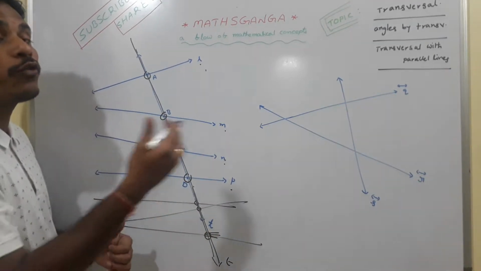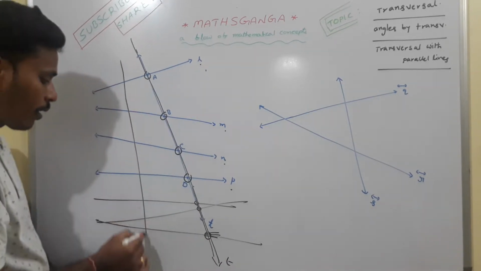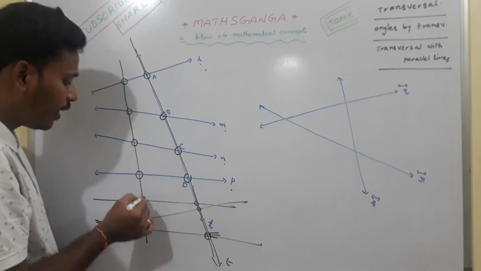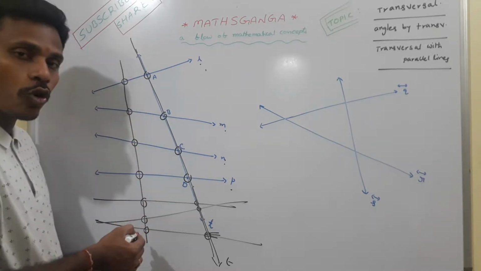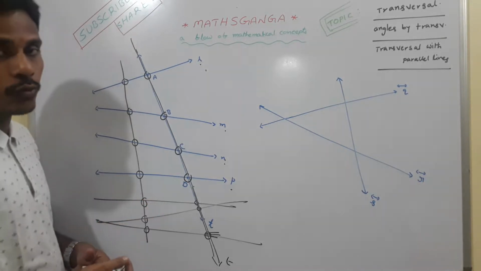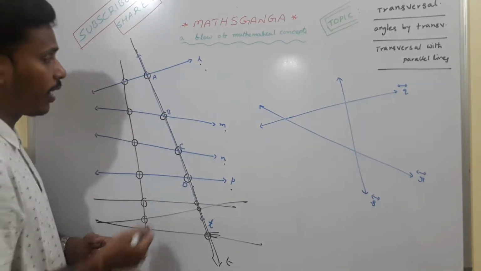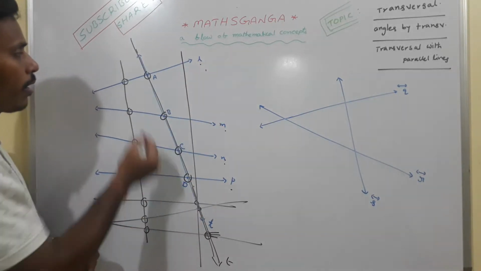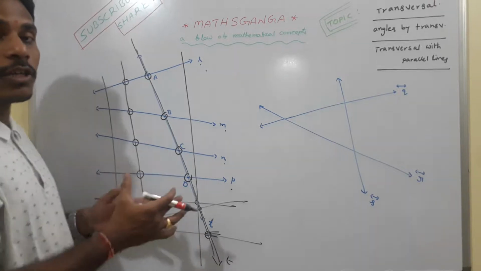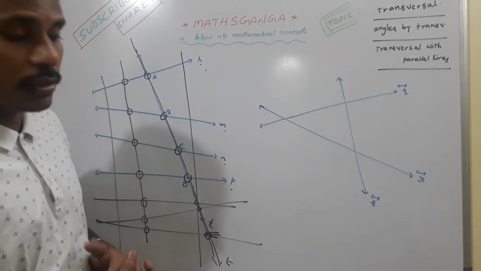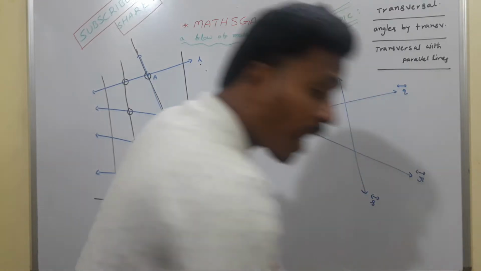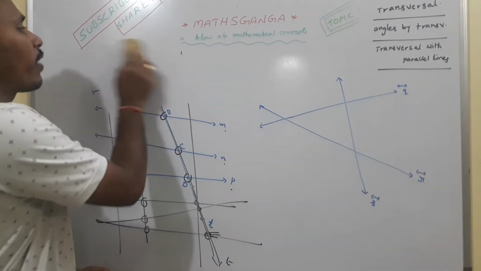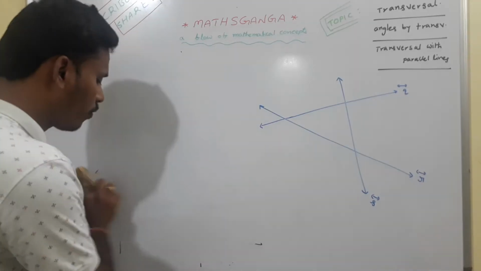Suppose, if you draw one more line like this, such that it has to intersect all the given lines at different points, then we also call this as another transversal. Like this, for a set of given lines, we may draw many number of transversals. Suppose, this is another transversal and this is another transversal. For a set of lines, there exist many number of transversals, and basically transversal line is a line which intersects two or more lines at different points. That is the concept of transversal.